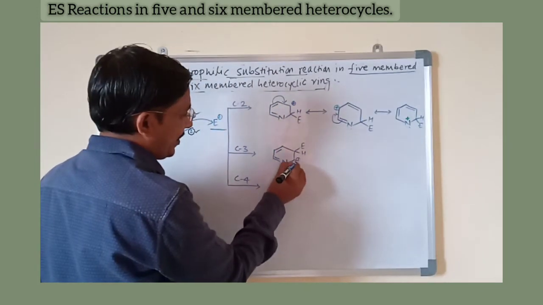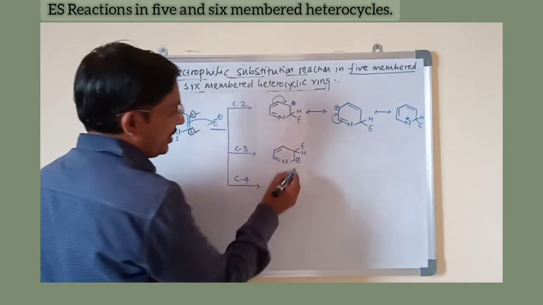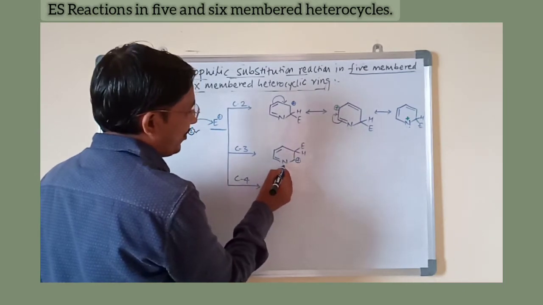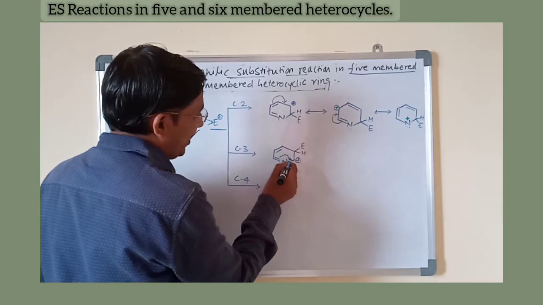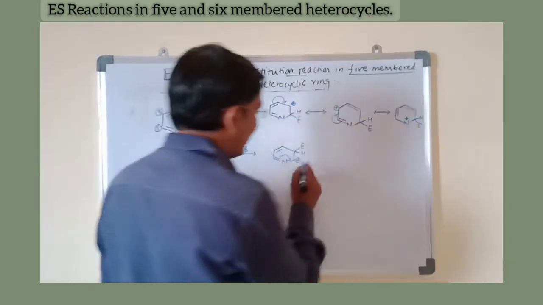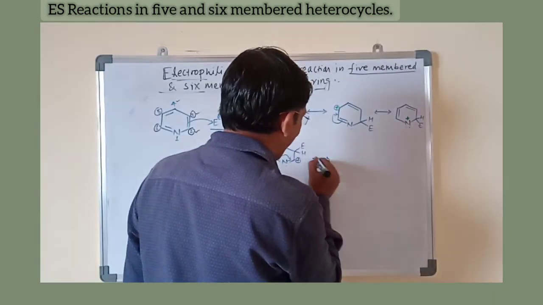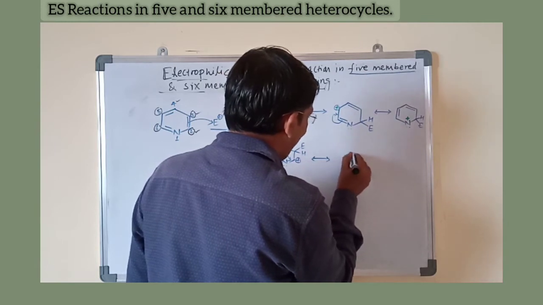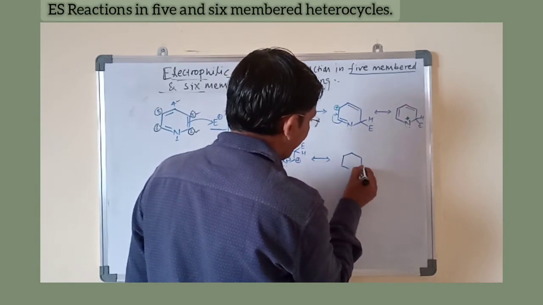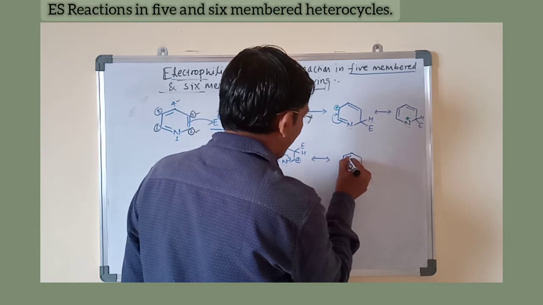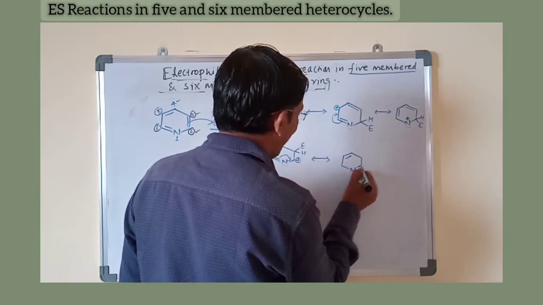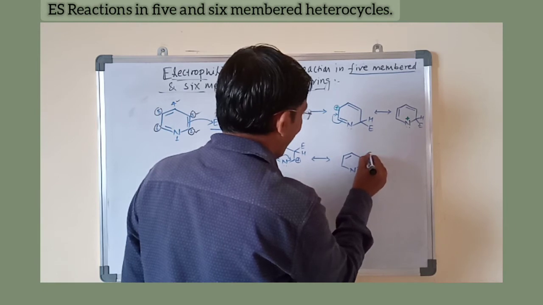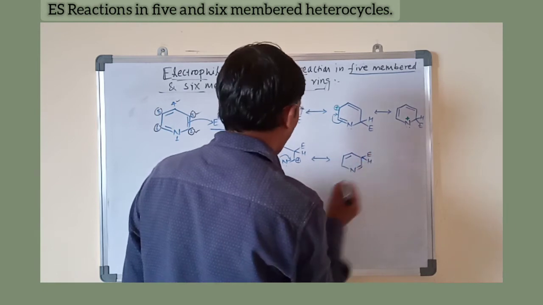This positive carbon is in conjugation with the double bond, which shifts to stabilize the carbocation. Here is the electrophile and this is a proton.